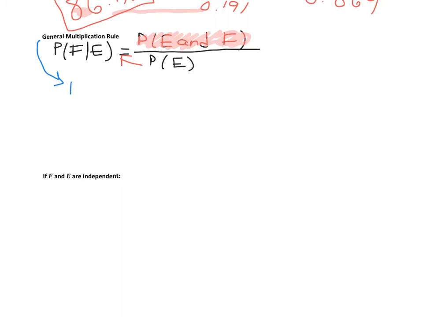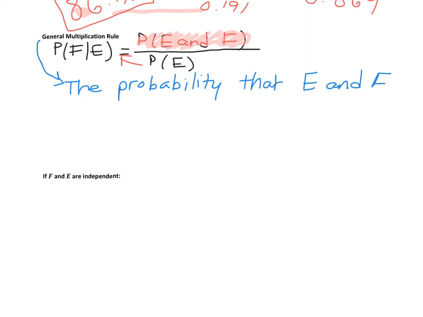So the probability that E and F both occur is the following.